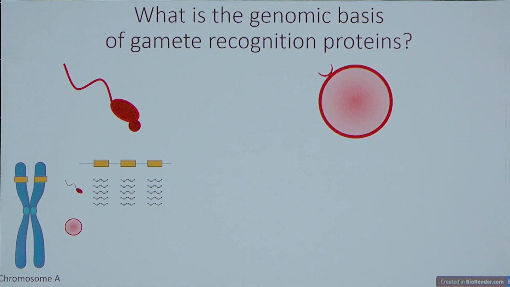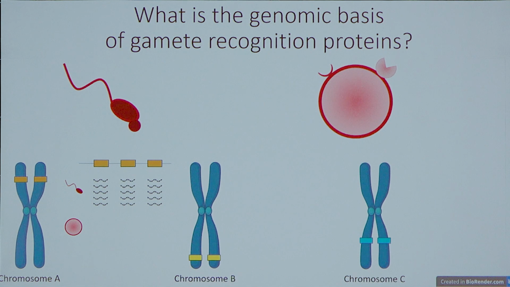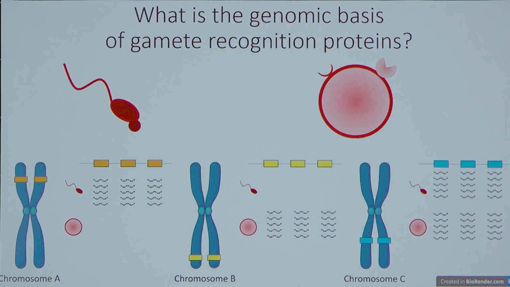Research in other sea urchin species has identified potentially 2 different egg receptor proteins for sperm. We've found the genes that code for these 2 different proteins and identified their genomic locations. When we look at the RNA for one of these proteins, we're detecting the RNA for that gene only in egg cells and not in sperm cells. However, the RNA for the other potential gamete recognition protein is found in both sperm and eggs, suggesting that it may not be the egg receptor for sperm.